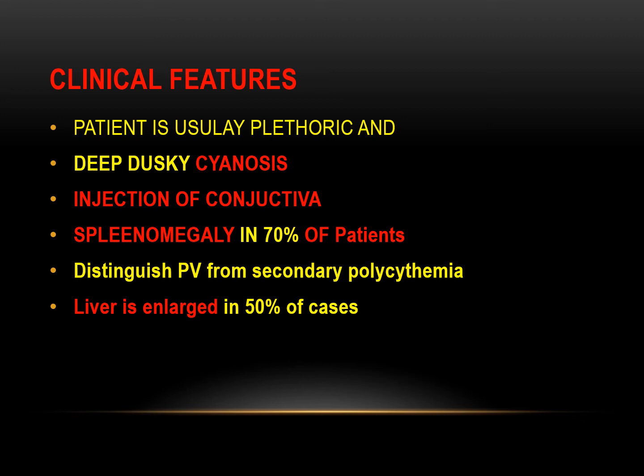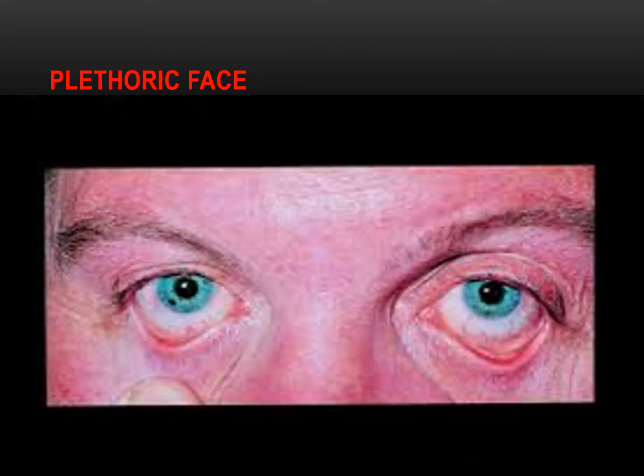70% of the patients may have splenomegaly, which distinguishes polycythemia rubra vera from secondary polycythemia. In secondary polycythemia there is usually no splenomegaly, but in polycythemia rubra vera splenomegaly may be there. Even the liver may be enlarged in 40 to 50% of the cases. Dear students, you can see the redness of the face of the patient with injection of the conjunctiva. This is a classical case of a 70-year-old male having polycythemia rubra vera.